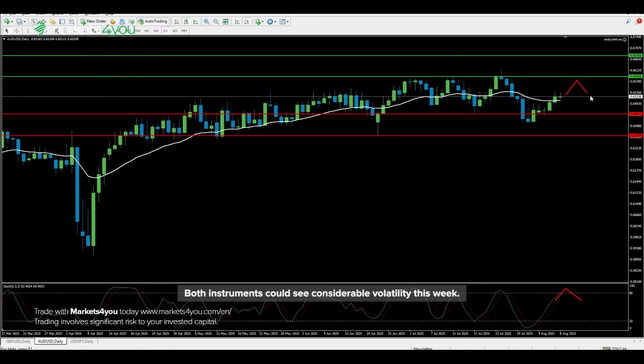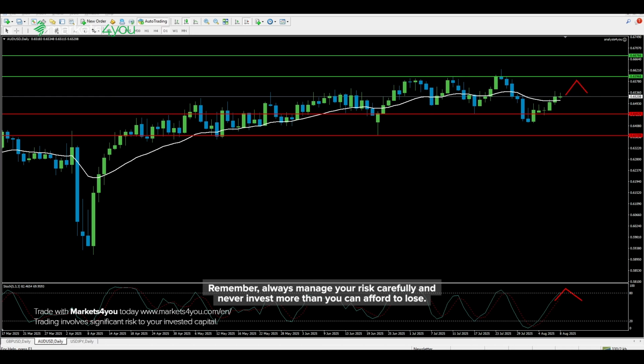Both instruments could see considerable volatility this week. Traders should be particularly cautious during Tuesday's RBA decision and US inflation data, as these events can cause sudden spikes in volatility and potential gap risks. Remember, always manage your risk carefully and never invest more than you can afford to lose.